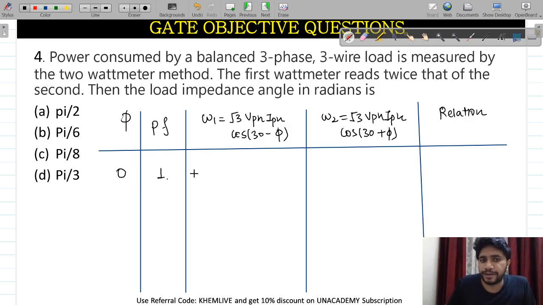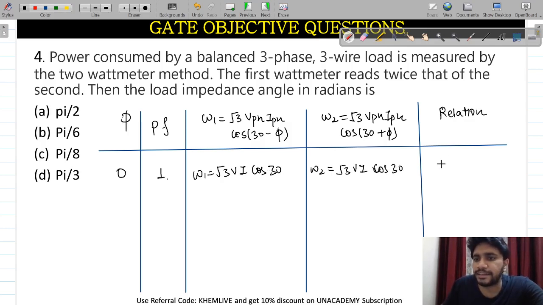For unity power factor, W1 will be equal to root 3 VPH IPH, I am writing it VI cos of 30, and W2 will be equal to root 3 VI cos of 30. In this case, W1 will be equal to W2. This is the condition when both the wattmeters will read the same value.